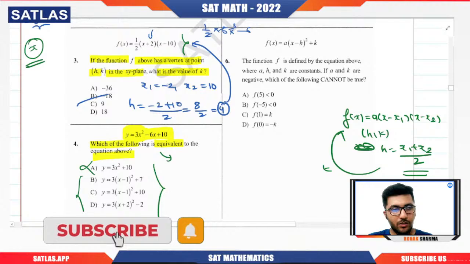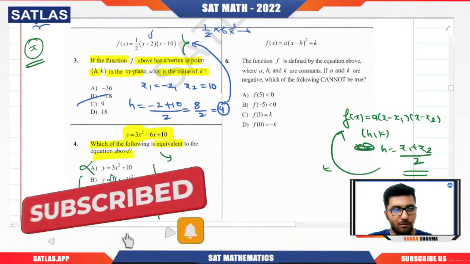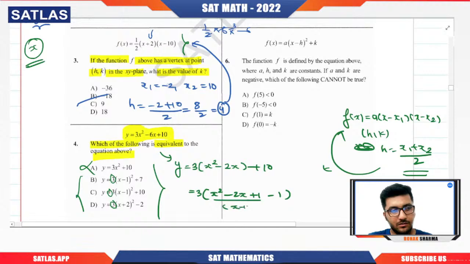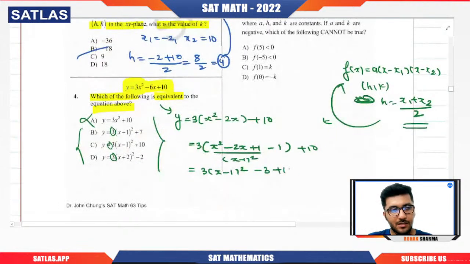We know that 3 has to be taken out common, so let us do that. If I take 3 common, this will become x square minus 2x plus 10. I want to make it a perfect square. Clearly, I will add 1, so 3 times x minus 1 whole square, minus 3 plus 10. This is nothing but 3 times x minus 1 whole square plus 7. B is correct. Got it?